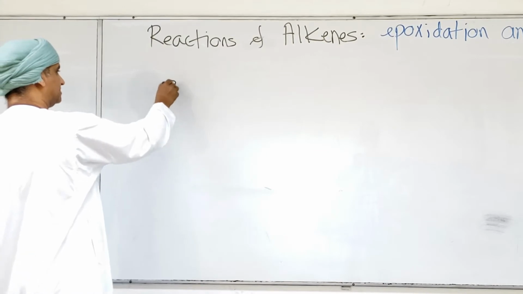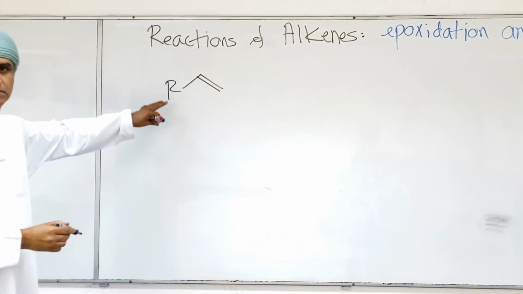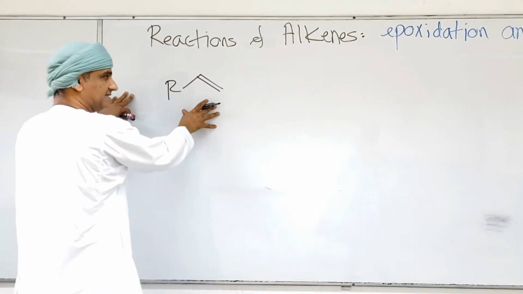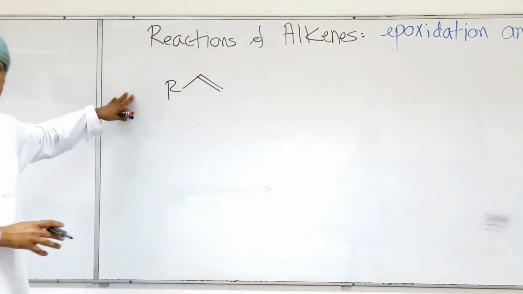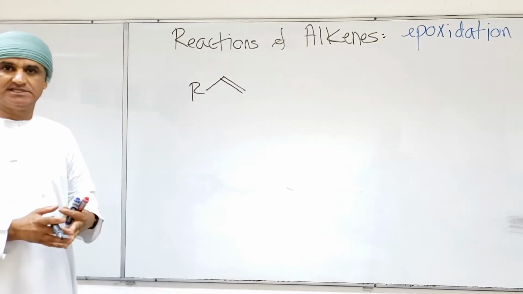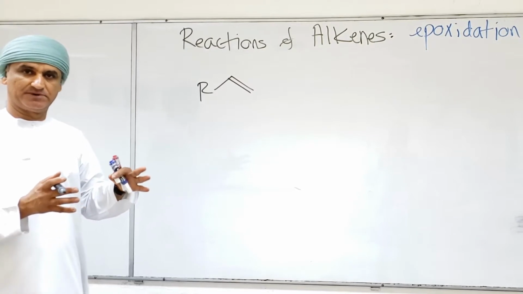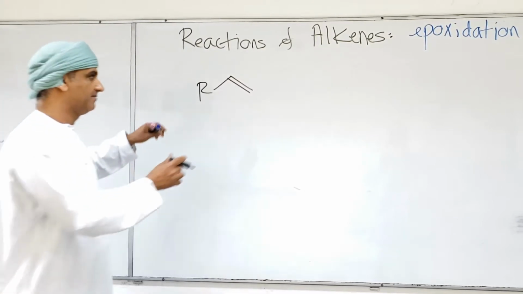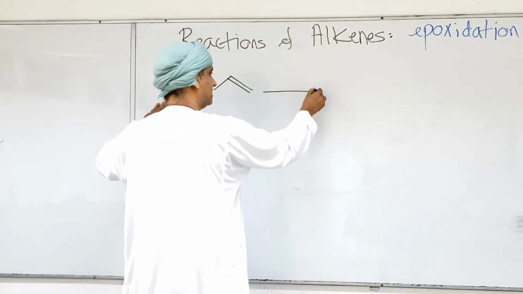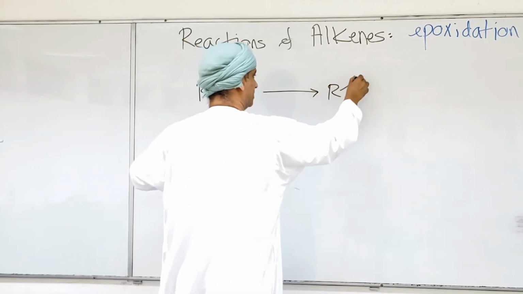This is the general structure of alkenes. Alkenes can undergo epoxidation reactions if they react with peroxy acids like MCPBA. I will write the abbreviation and then of course the structure. So alkenes can react with peroxy agents to make what's called epoxides.